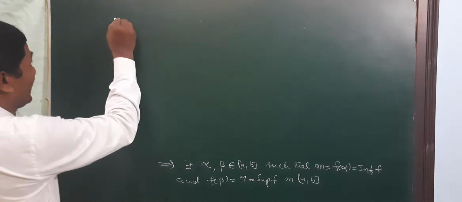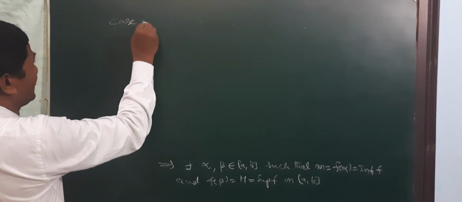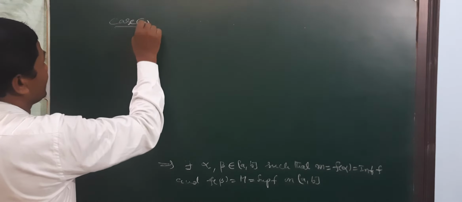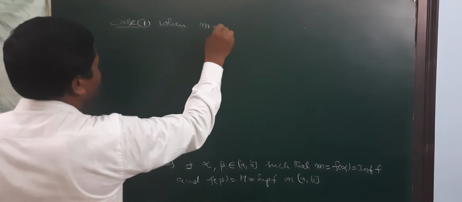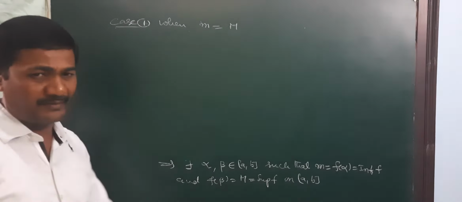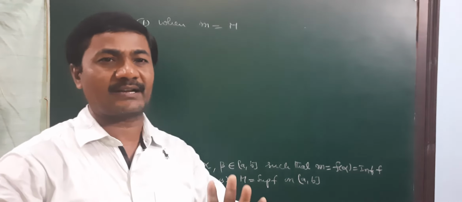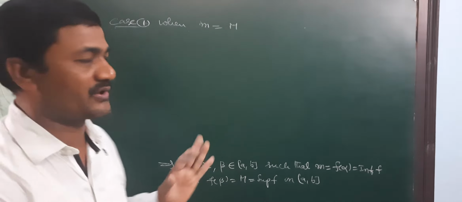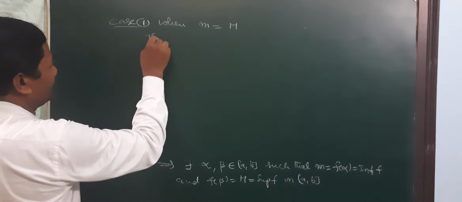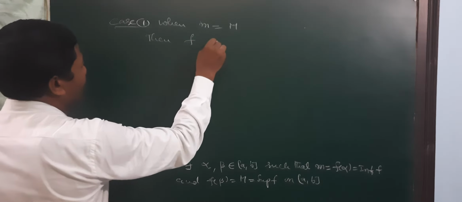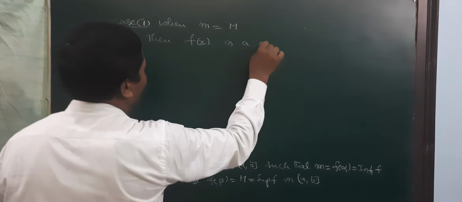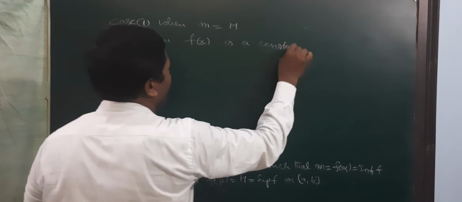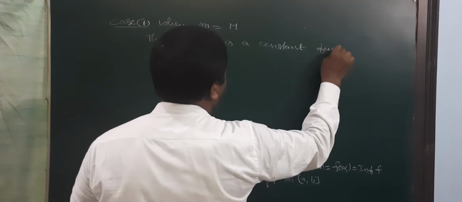So we discuss 2 cases. Case 1, when small m is equal to capital M, infimum and supremum equal, then the function is nothing but a constant function. Then f of x is a constant function.